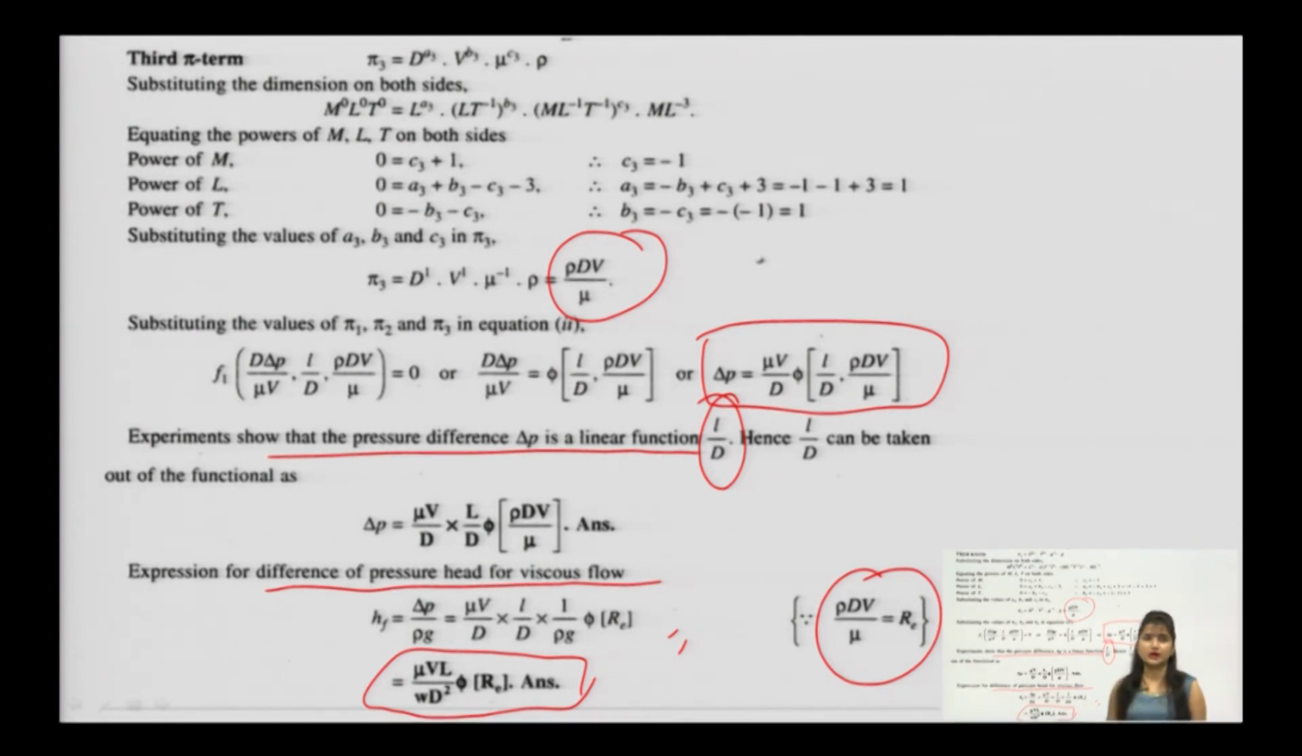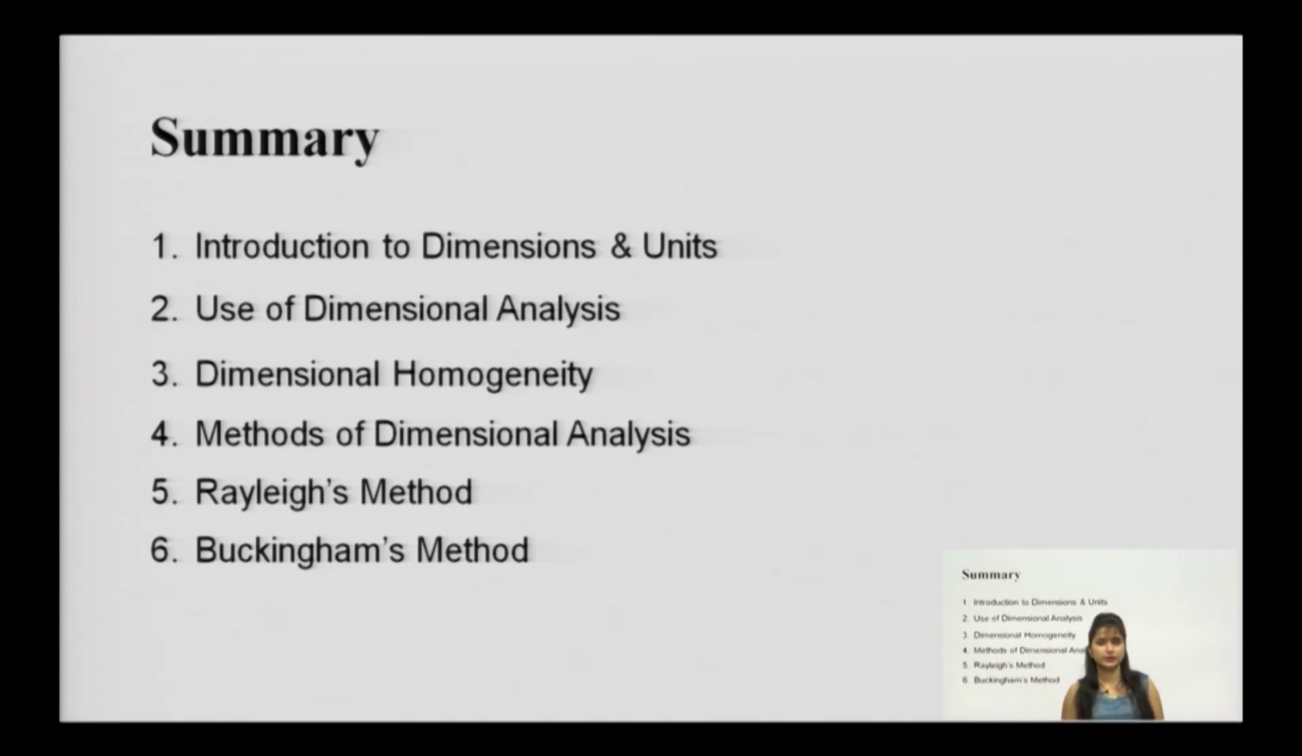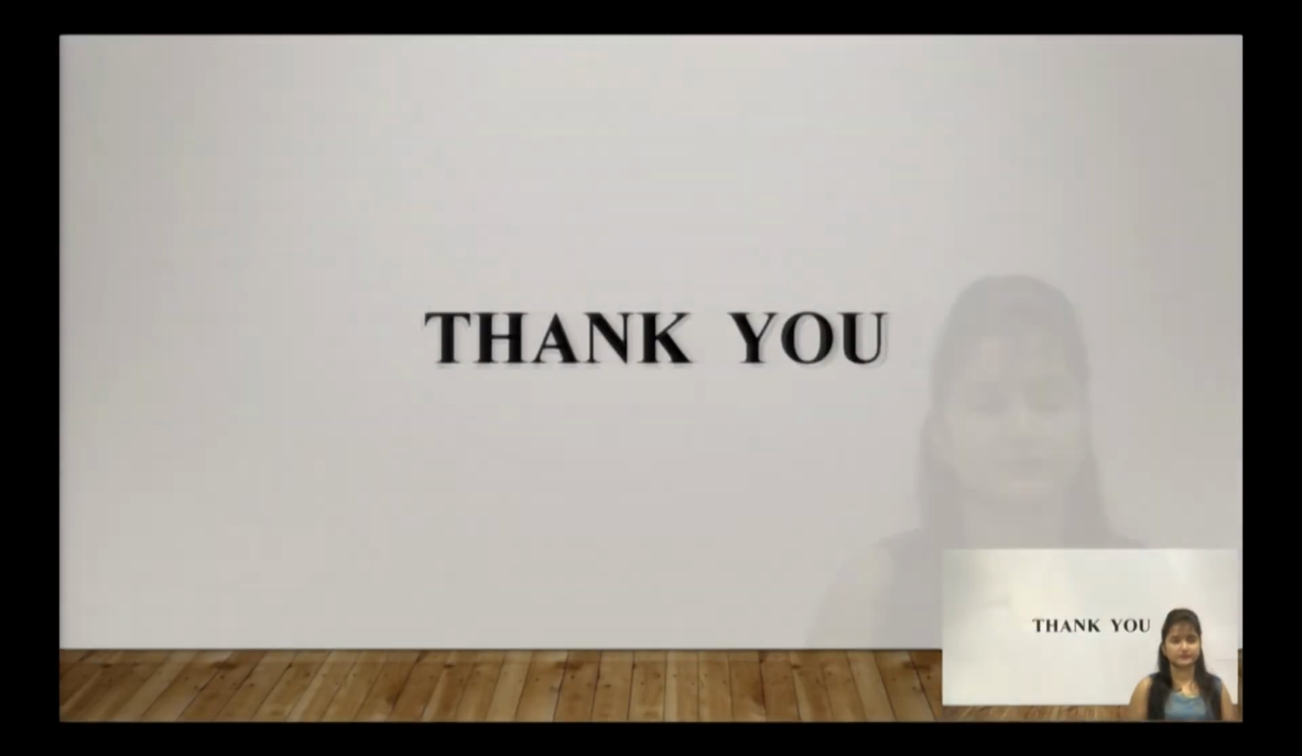This is how you can do dimensional analysis. As a summary of this series, you have studied the introduction to dimensions and units, then the use of dimensional analysis, then dimensional homogeneity, that is, dimensional equations should be homogeneous, and the methods of dimensional analysis, that are Rayleigh's method and the Buckingham pi theorem. That is all about dimensional analysis. Thank you.